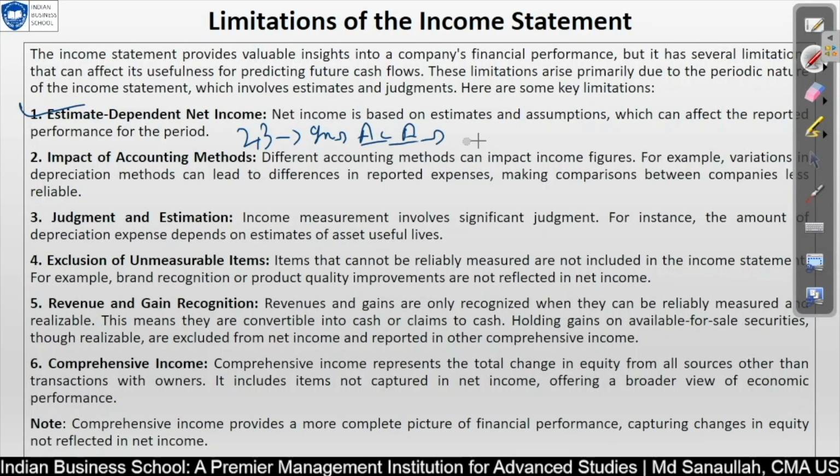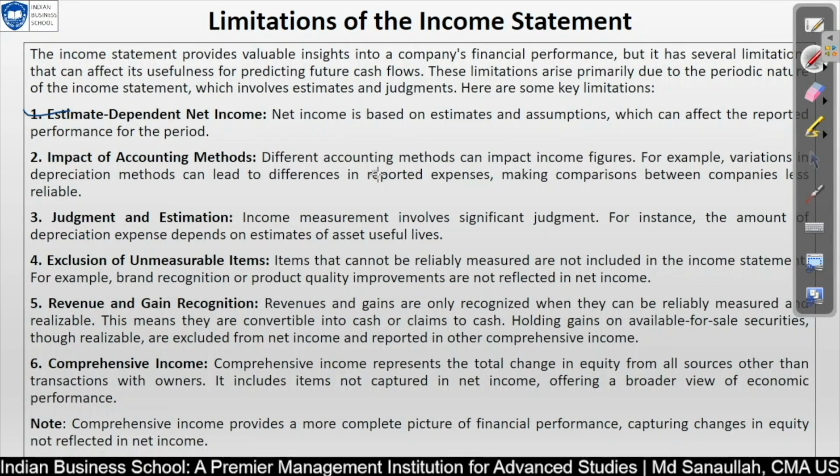This also gives us historical information: how we did this earlier, what the result was, and what the differences were. Based on all this study, we are able to make accurate assumptions. We can predict better how much our bad debt would be, how much our interest expense would be. So all these things will be most accurate. Almost 99% are accurate, though based on assumption, but that is the option we have to create our income statement, and it will be considered an accurate income statement. But still, what they are saying is also correct.